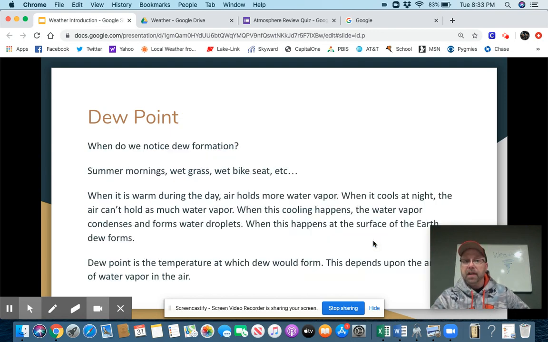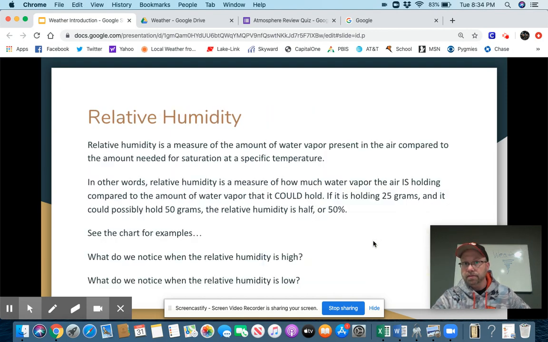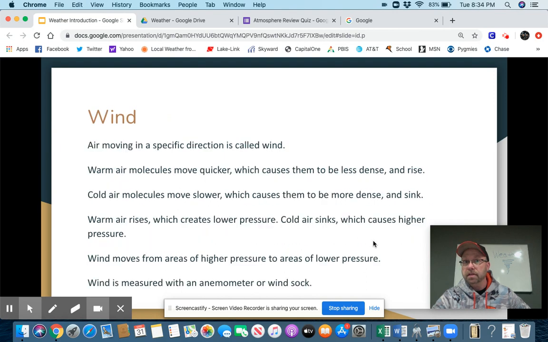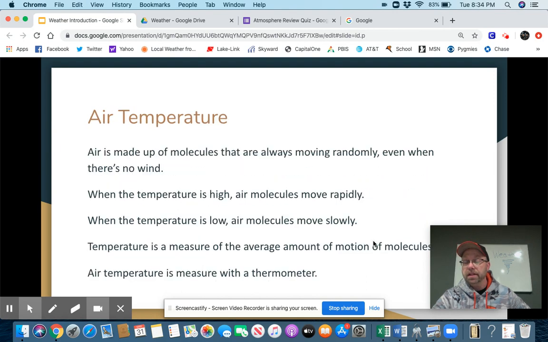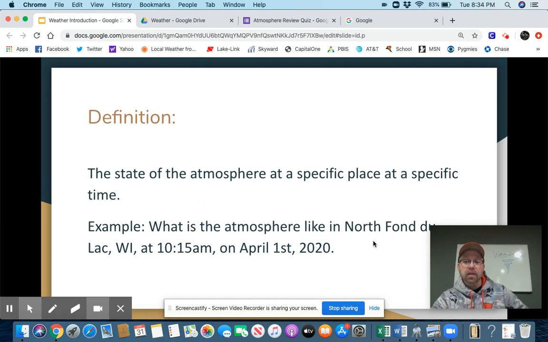Wow, that was a lot. In reverse, dew point, relative humidity, wind, and air temperature. All of those things go into what the things that weather can describe. All right. And again, weather is the atmosphere at a specific place at a specific time.